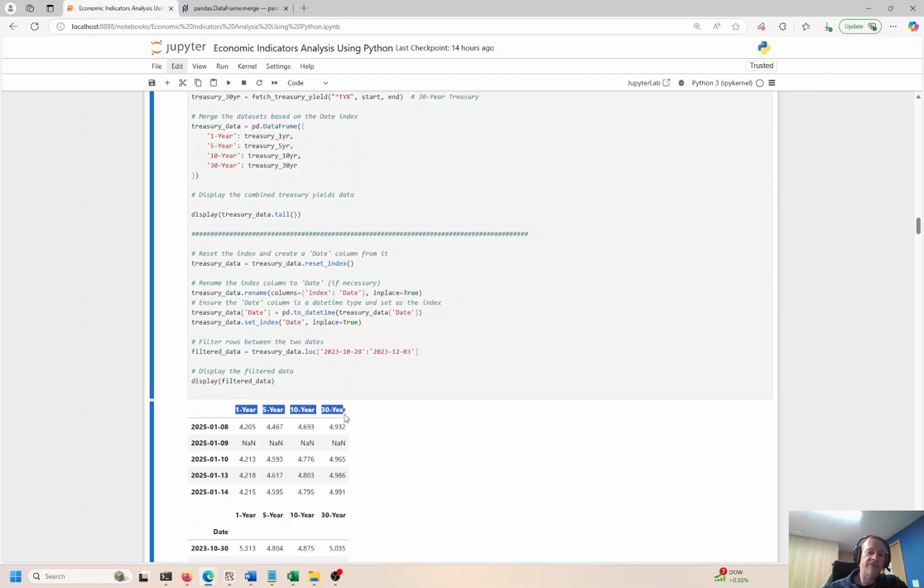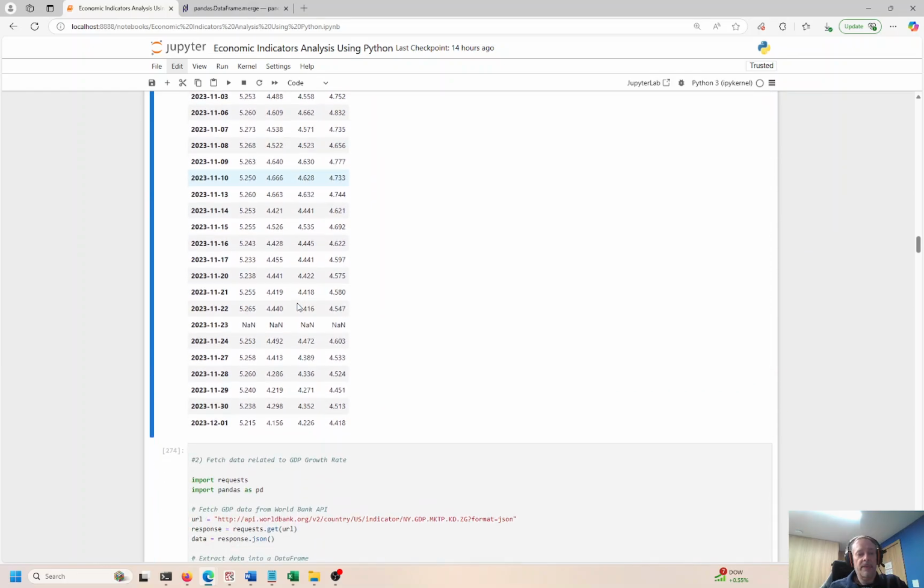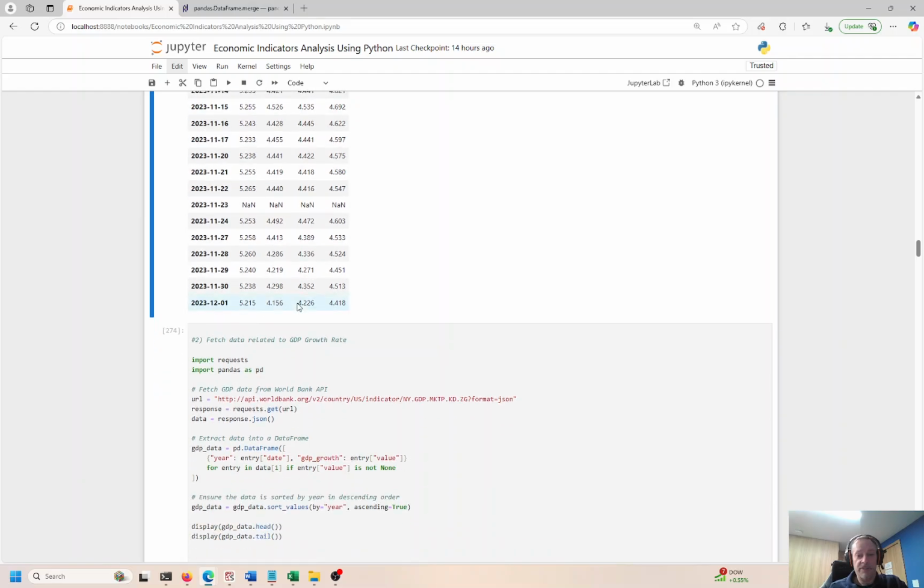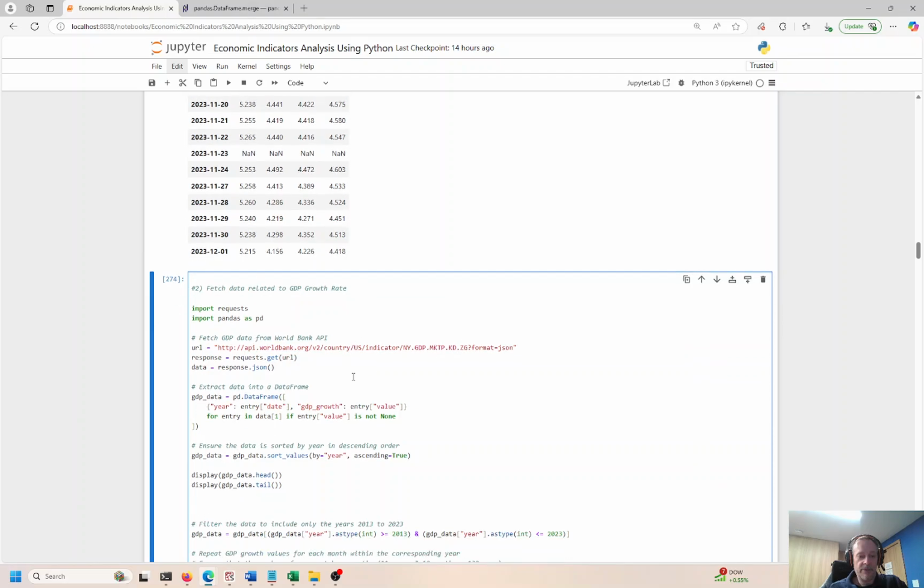So here's the 1, 5, 10, and 30-year notes. Okay, so that looks good. Let us look for GDP. Okay, so GDP does not come from Yahoo Finance. They can't do everything, right? They have their limitations too, but we can get that from the World Bank. You can fetch that from here, go ahead and run it.